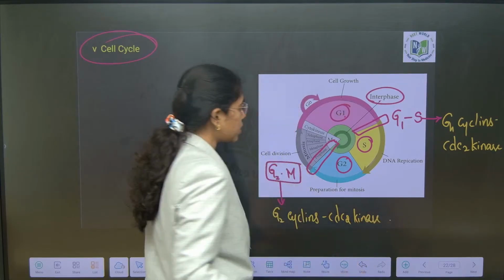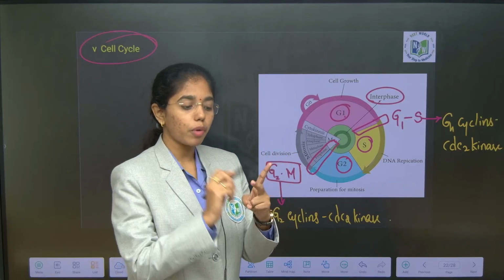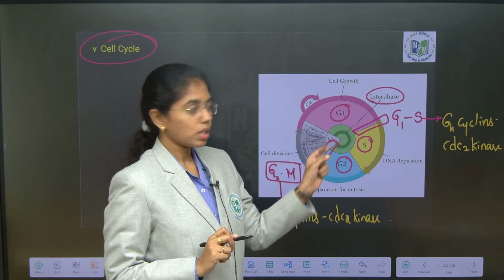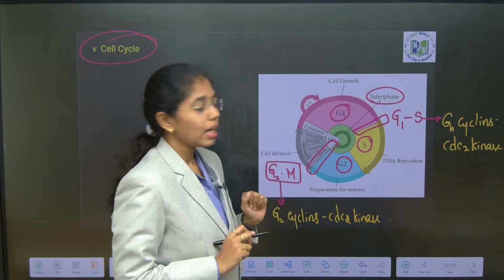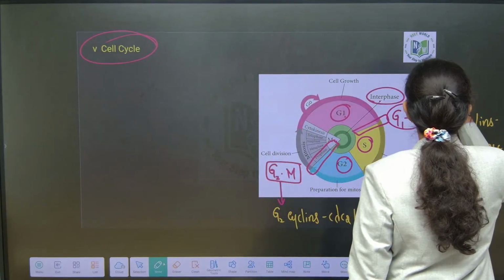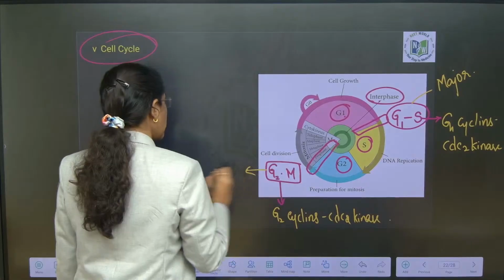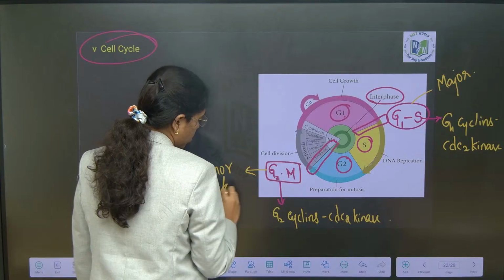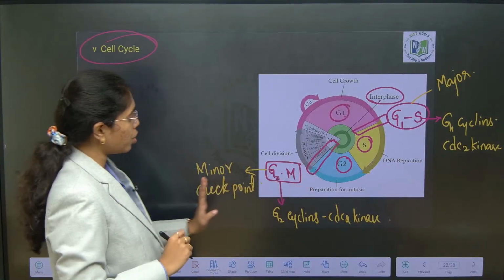What is the role of these checkpoints? These checkpoints will check for proper genome duplication, proper cell organelle duplication and proper synthesis of the organelles without any errors. It will help the cell to pass on to the next phase, right? So the G1S checkpoint is addressed as the major checkpoint and G2M is addressed as the minor checkpoint. So this is about G1, S and G2 phase.